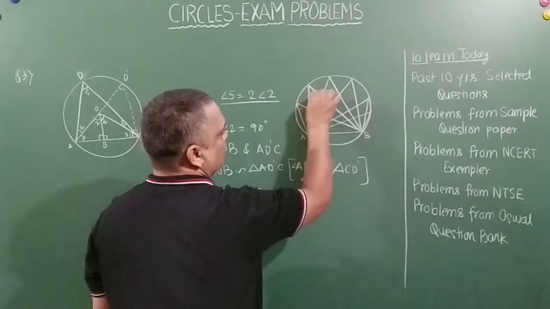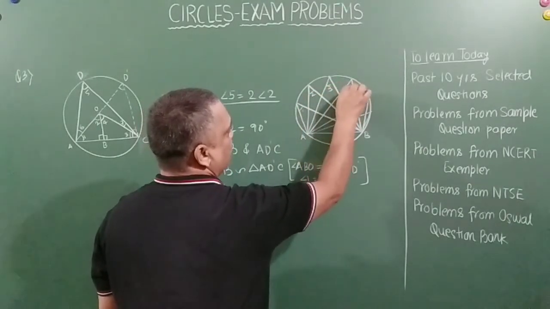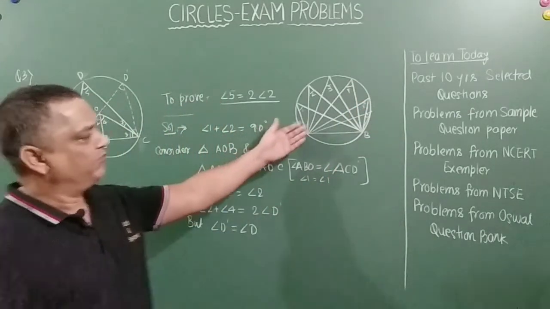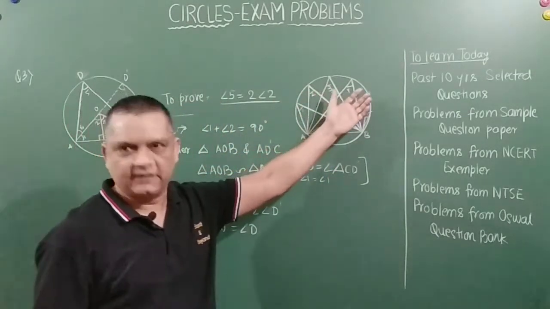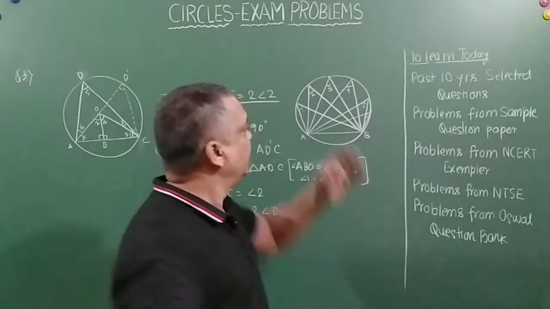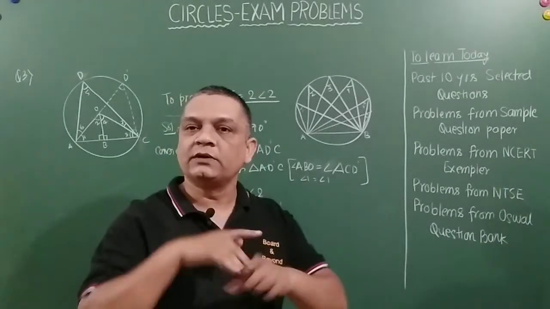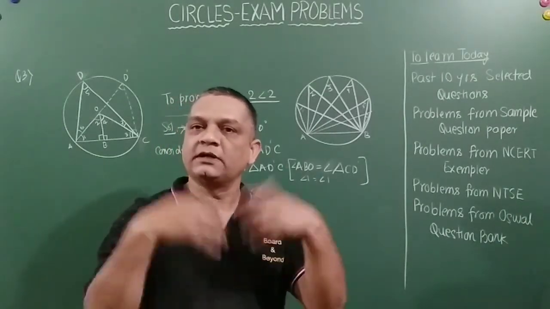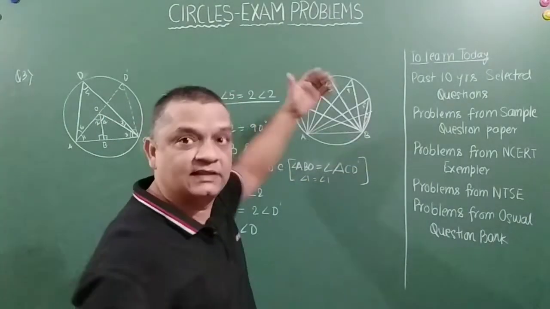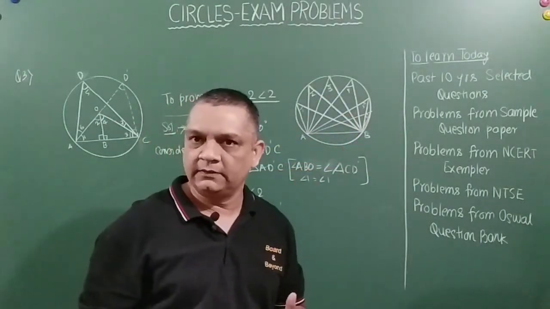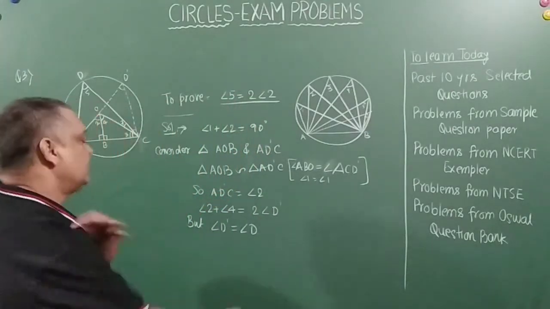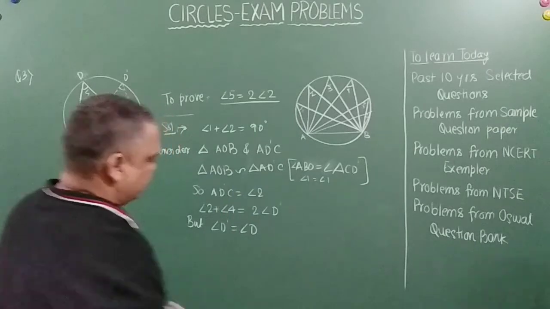1, 2, 3, 4, 5, 6. Right? So many more. I have just drawn 6. Many more it can subtend. So what I want to say here is that angle 1 is equal to angle 2 is equal to 3 is equal to 4 is equal to 5 is equal to 6, and so many. So angles subtended by the same chord in the same segment are always equal, right? You can very easily prove that. That's not a problem, you can read it in the textbooks, it is there.